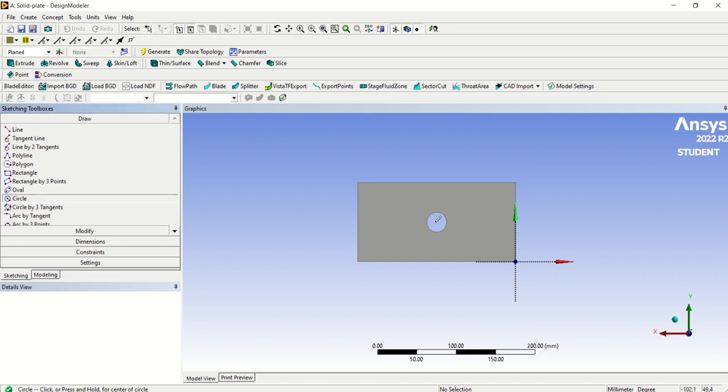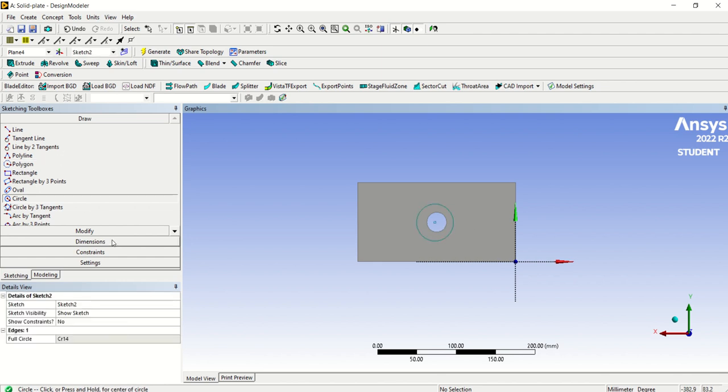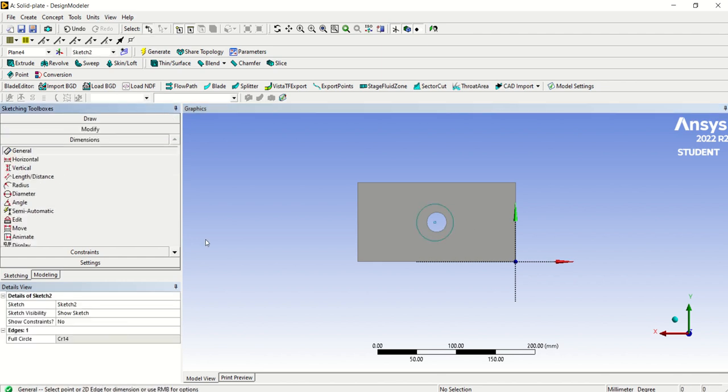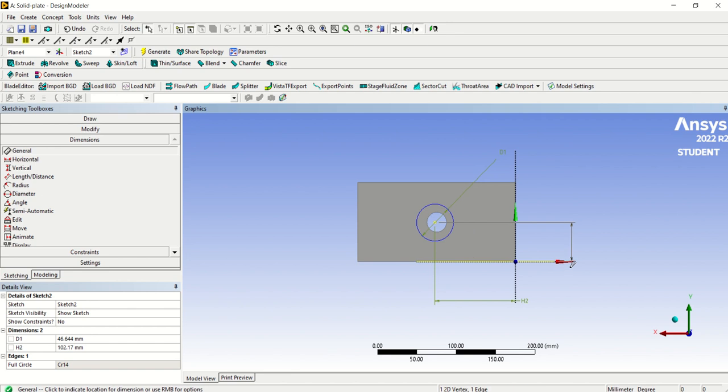Simply like before, you can draw anything first, then we change the dimension. The locations are between here and here, and between here and here. Then change the values.